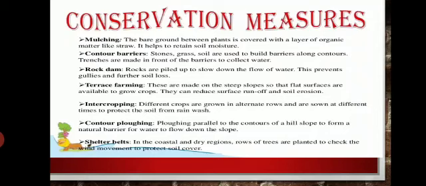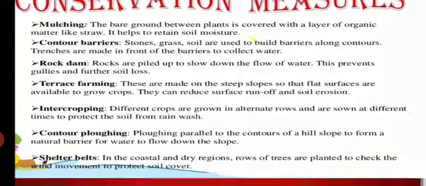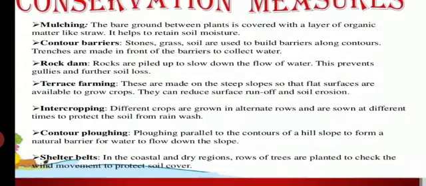How do we conserve the soil? There are a number of methods to conserve soil from erosion. Conservation measures. First is mulching. The bare ground between the plants is covered with a layer of organic matter like straw. It helps to retain soil moisture.